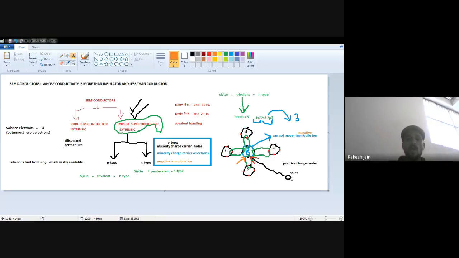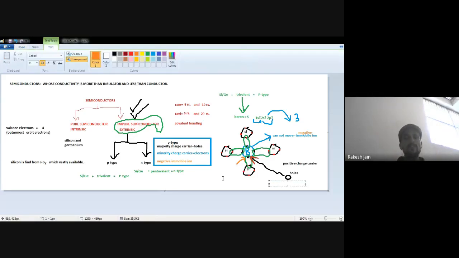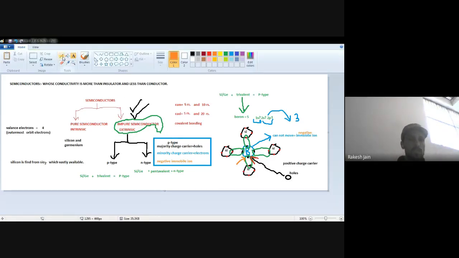Now, whenever you want to show a p-type semiconductor, how will you show that it is a p-type semiconductor? You just draw a box-type structure. Electrons are shown by dots. One dot, second dot, like this. These are electrons. Because minority charge carriers are electrons, let's suppose electrons are like this.